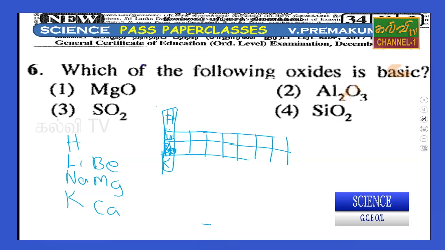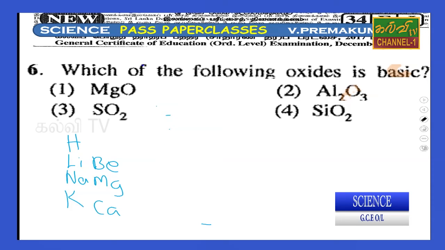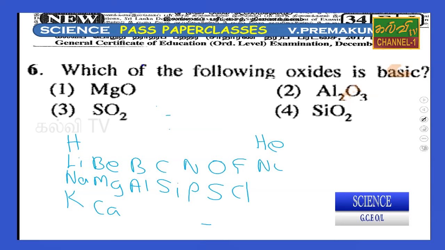So like that. Then the third one: boron, aluminium, and carbon, silicon, nitrogen, phosphorus, and oxygen, sulfur, fluorine, chlorine. These are the periodic table.